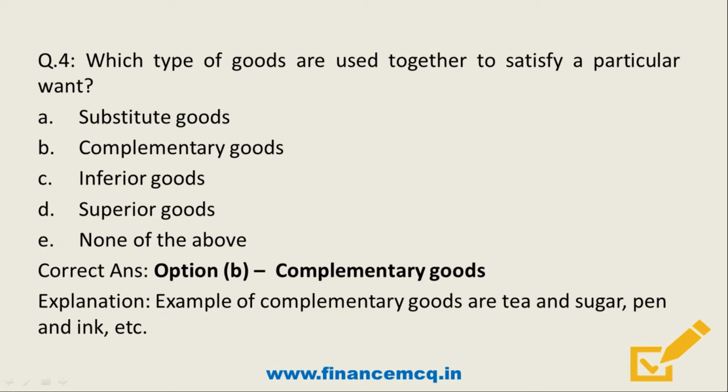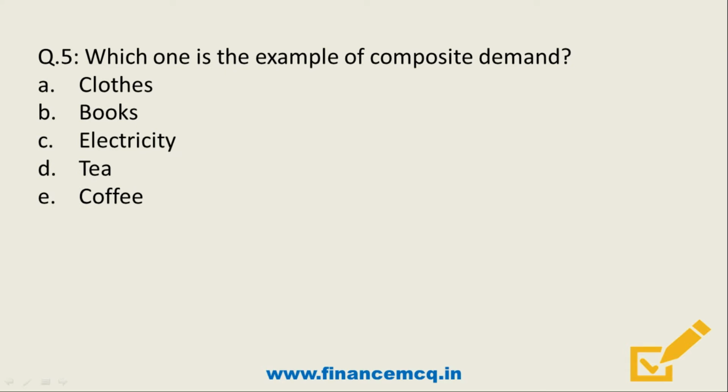So we move on to the question number 5. Which one is the example of composite demand? Option A, clothes. Option B, books. Option C, electricity. Option D, tea. Option E, coffee. So what's the correct answer?